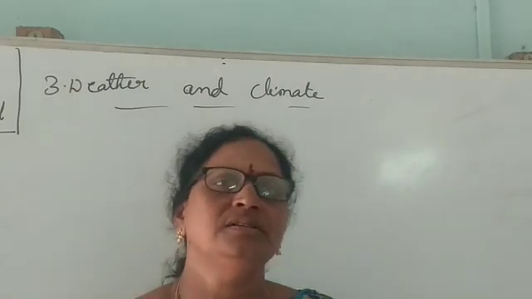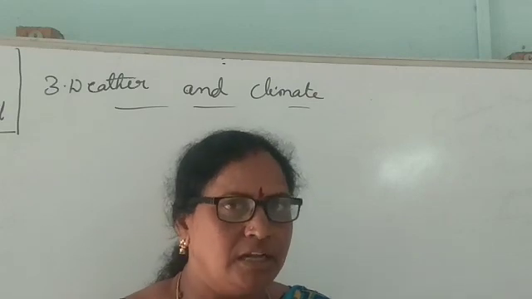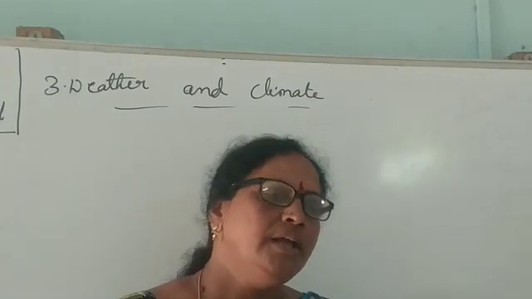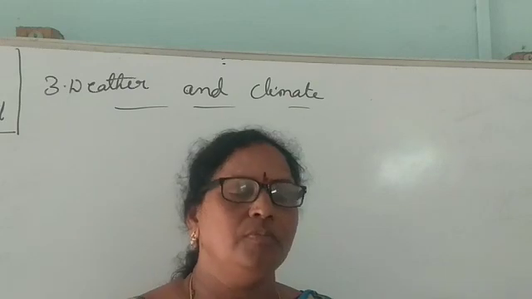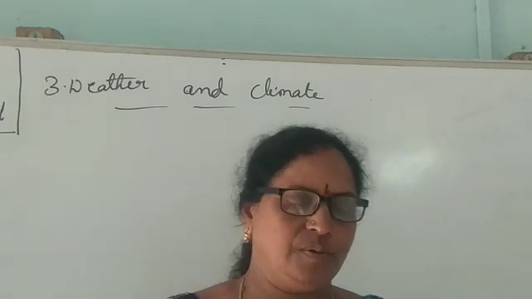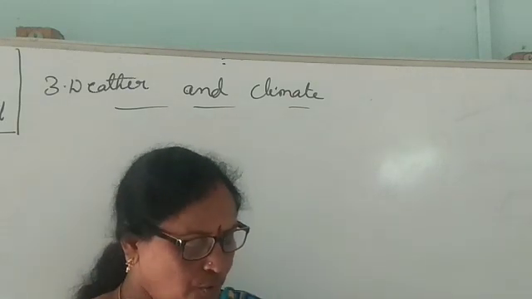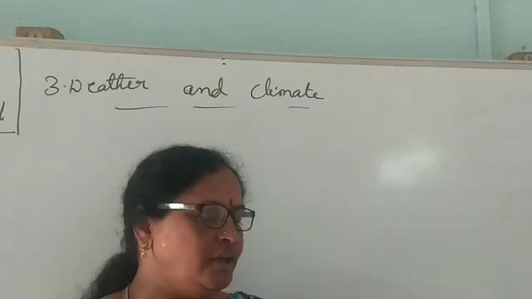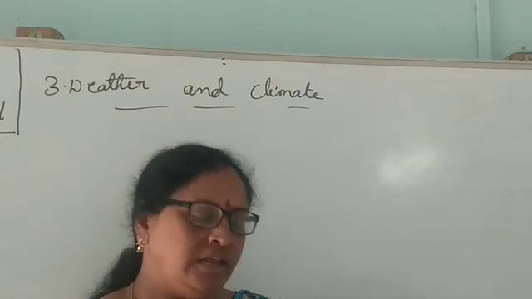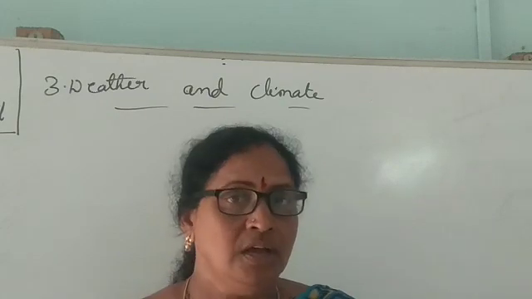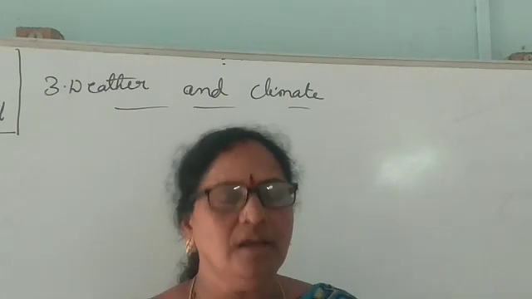These are the factors which determine the climate of a particular place. Distance from the sea we already know. Height above the sea, we learned yesterday. Prevailing winds, how all these factors can determine the climate.